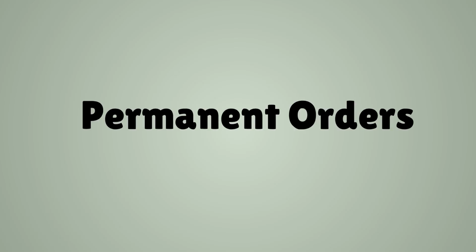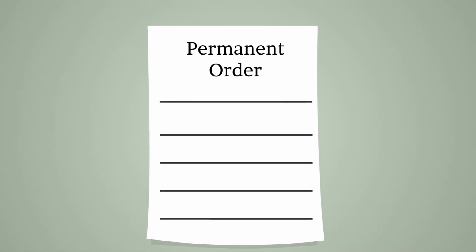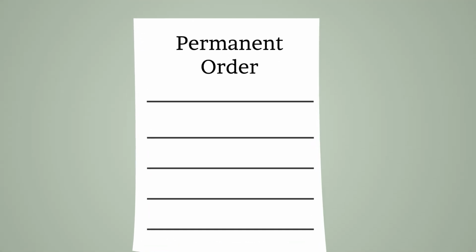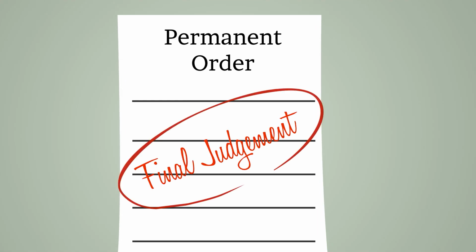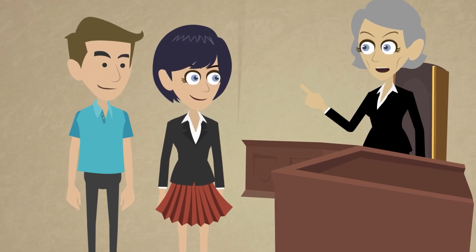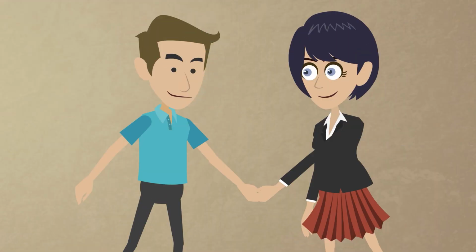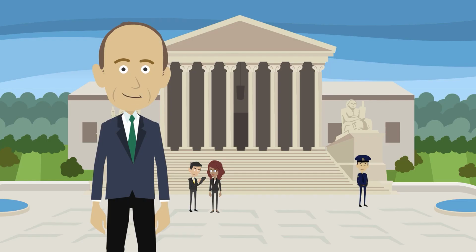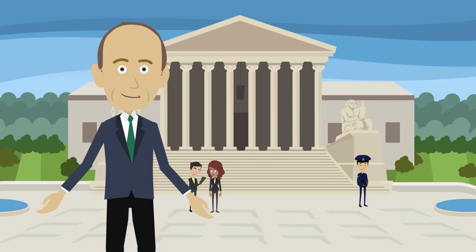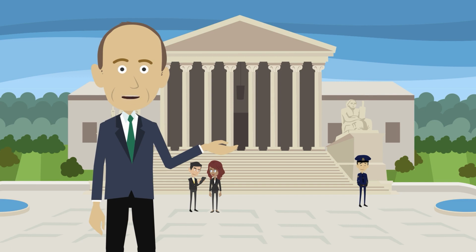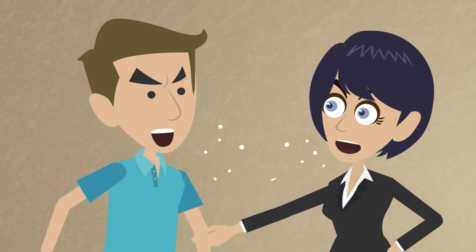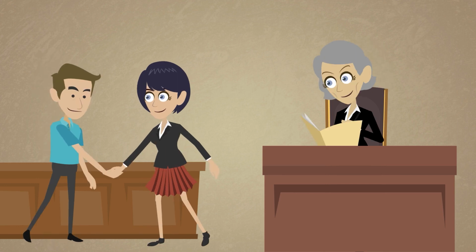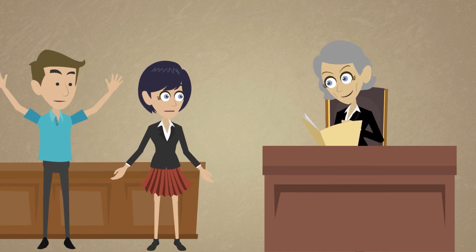Permanent orders. Permanent orders are issued in a judgment of dissolution or paternity. The permanent orders or judgment comes at the end of the family law case after either a trial or an agreement by the parties or a combination of both. As stated, a judgment of dissolution or paternity is entered by only two methods. First, after a trial held before a judge who makes a ruling known as a judgment, and two, in an agreement that the parties ask the judge to enter as a judgment.